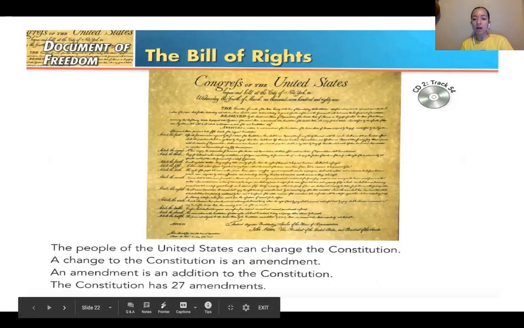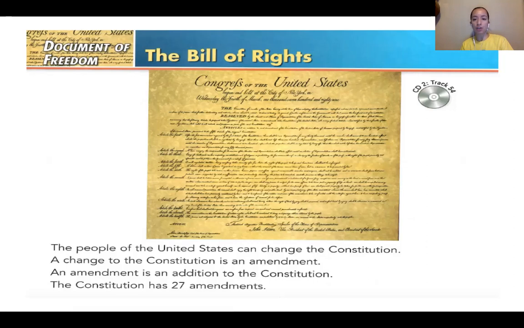Now we are going to talk about the Bill of Rights. This is the Bill of Rights. The Bill of Rights are the first 10 amendments to the Constitution. As we just learned, the Constitution gave and sets up the government. At the beginning, the Constitution didn't mention the basic rights of Americans, and that's why these amendments were added to the Constitution to provide rights to Americans.